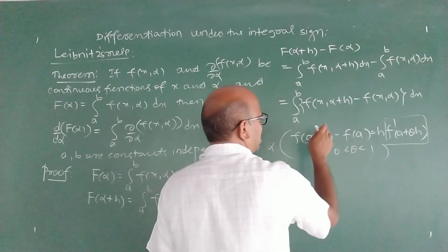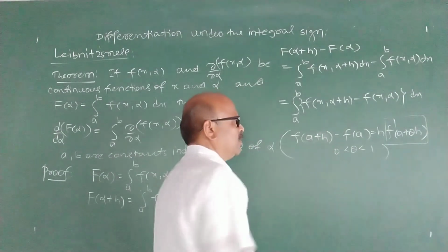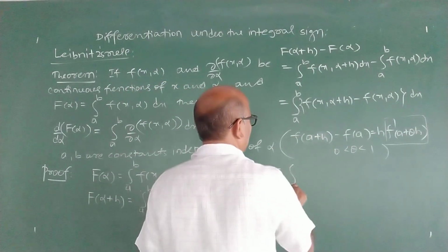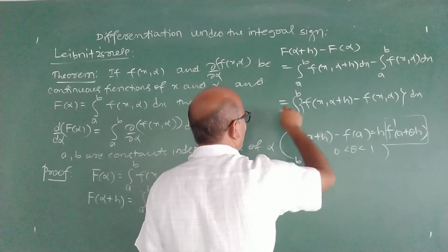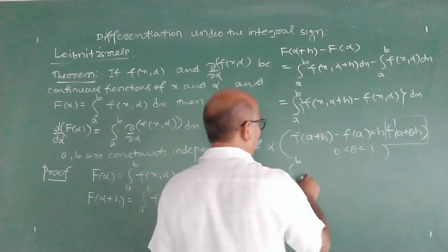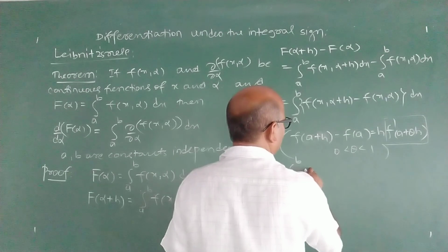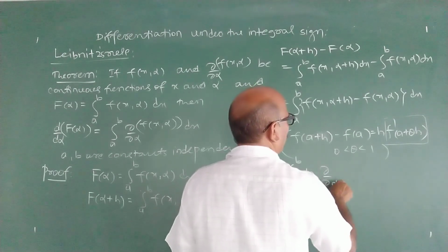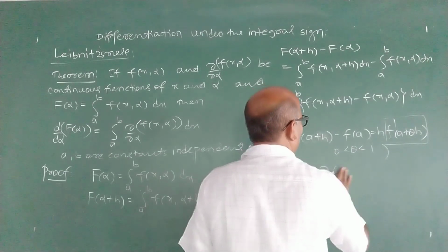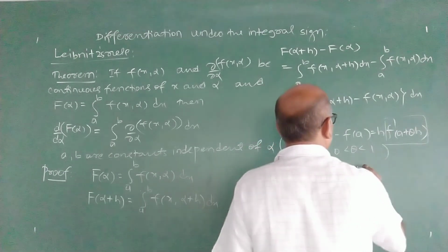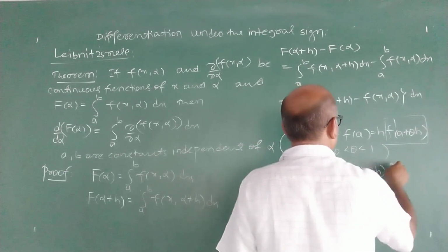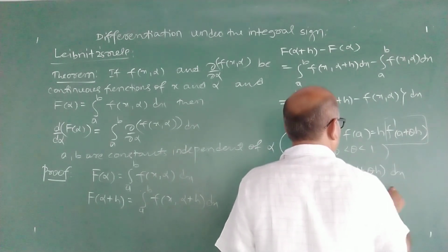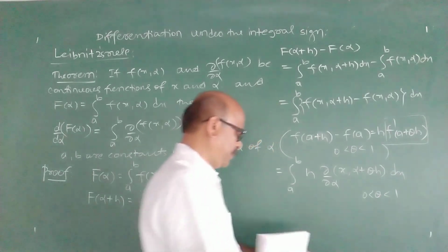Therefore, extending that Lagrange's mean value theorem to two variables, we get F of alpha plus h minus F of alpha is integral a to b h into dabba by dabba alpha of f of x, alpha plus theta h with respect to x, where theta is greater than 0, less than 1. Correct?